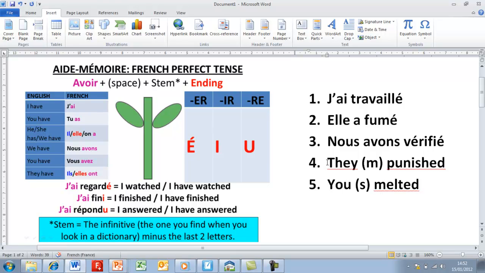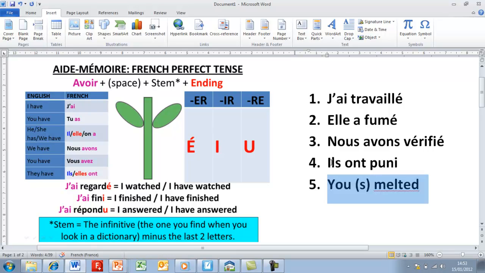Fourthly, they, and they are boys or a group of girls with at least one male member, punished. So firstly we need the form of avoir, ils ont. Then the verb to punish, so we look it up and we'll find punir. Now just with ER we chop off the IR ending, and then we put the correct ending on for IR verbs, which is just an I. Ils ont puni.